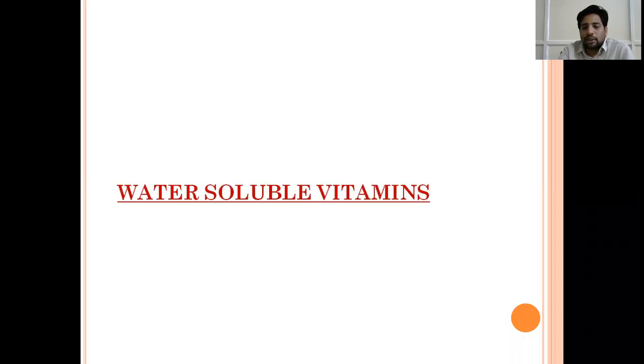This is vitamin K. Now coming to water soluble vitamins. All this time we were dealing with fat soluble vitamins, which are generally absorbed with fats from the intestine; we have to remember that. Water soluble vitamins freely diffuse into the intestine, and they don't need any carriers to carry them to the whole body.